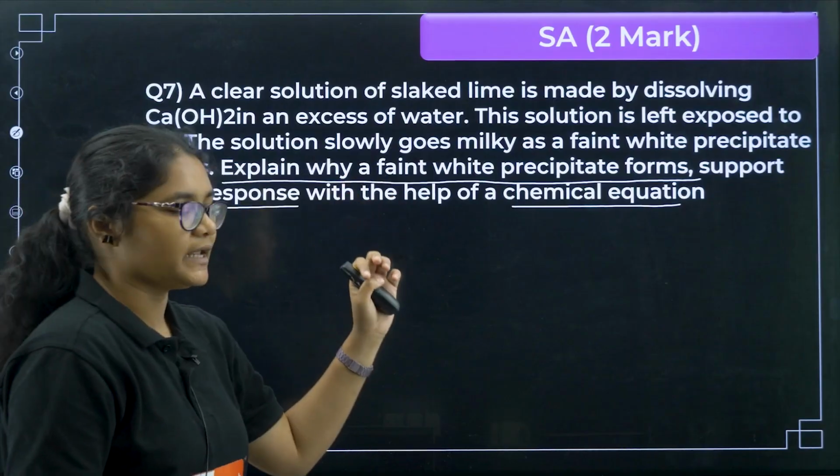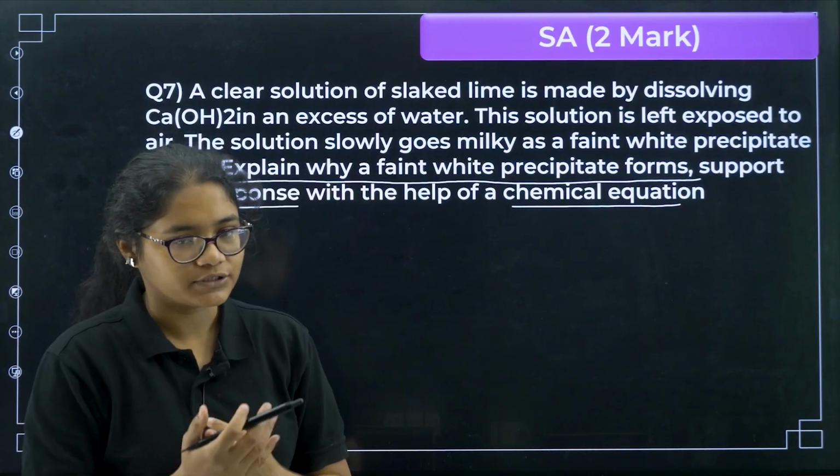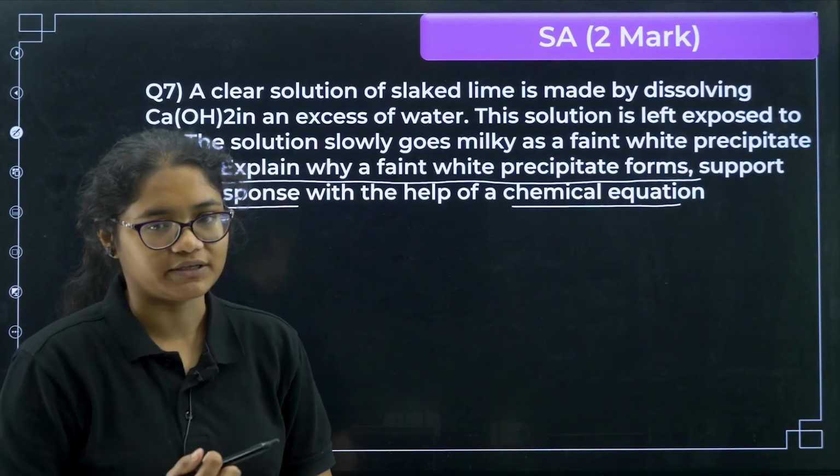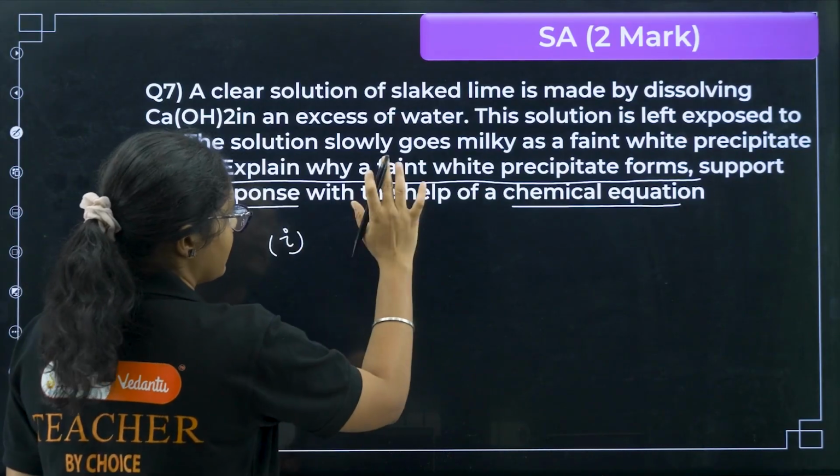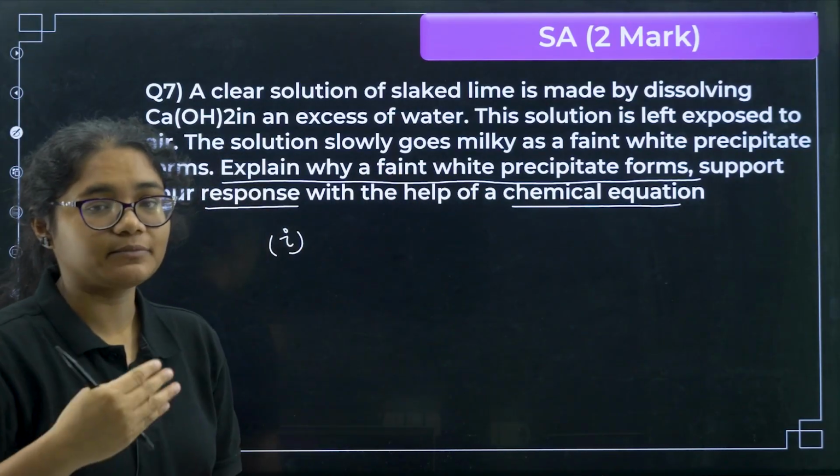So first you need to tell why a faint white solution has formed, and you need to write the equation here. You can write down that when this reaction happens, we get calcium carbonate.